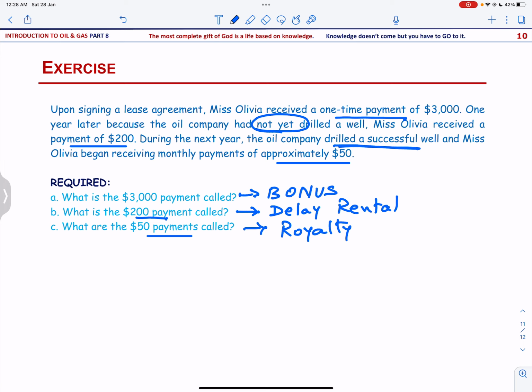So this completes part 8 on introduction to oil and gas, where we have solved exercises on delay rental, revenue receivable to lessor and lessee on lease, cost payable by the lessor and lessee on lease, and determining the kind of interest, that is a production payment interest, royalty, overriding interest, termination of lease, bonus and royalties.